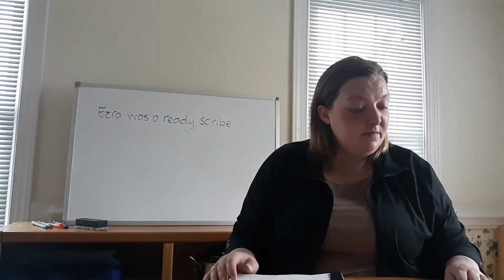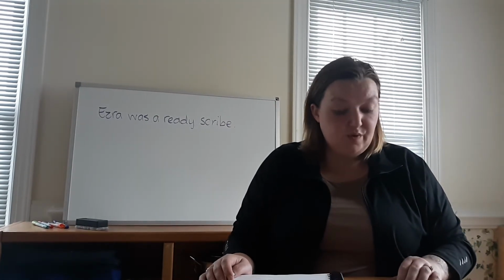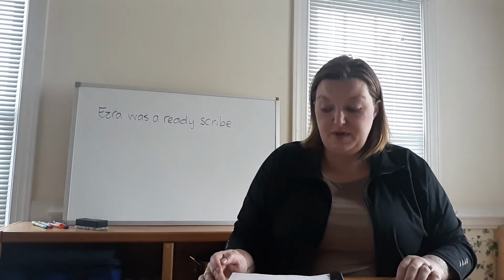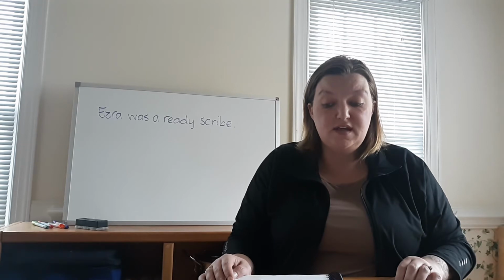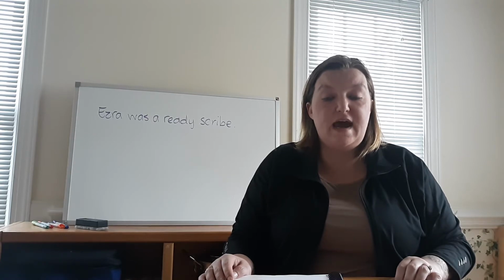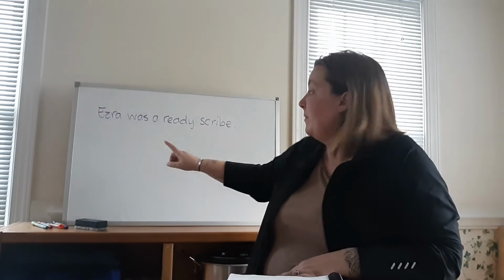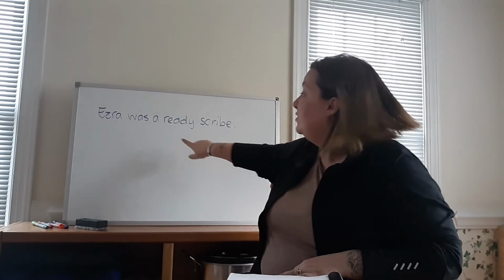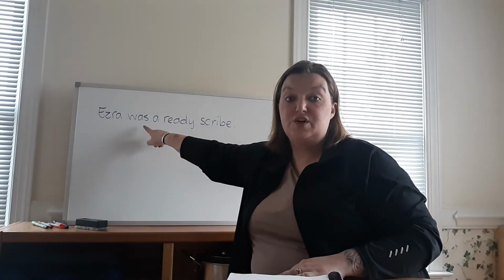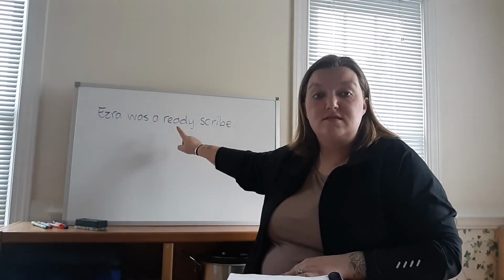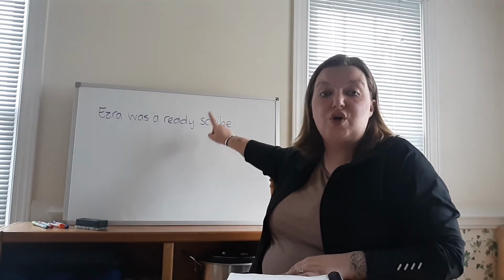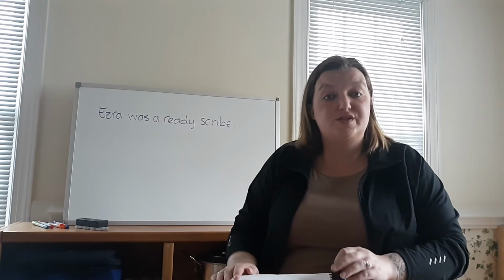For your assignment for this page, I want you to do A and B odds on page 127. Exercise A says draw two lines under each linking verb. Draw a circle around the predicate nominatives. And remember, to find a predicate nominative, first find the verb, then ask who or what after the verb. So, for example, Ezra was a ready scribe. We would draw two lines under was, because that's our linking verb. Then we would ask who or what. Ezra is who or what? He is a scribe. So we would circle scribe. And that's how you would do that exercise.